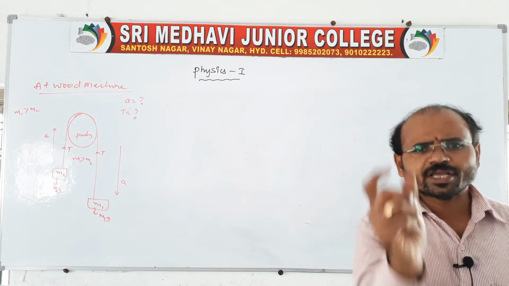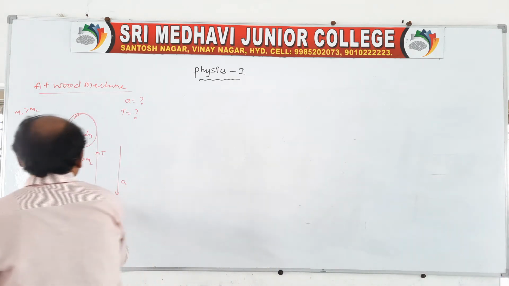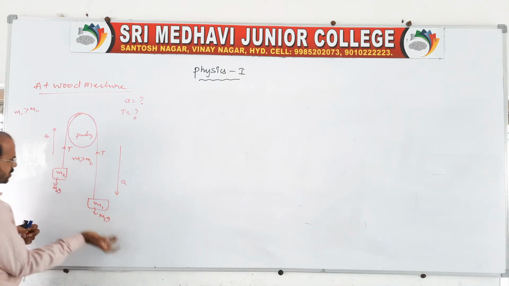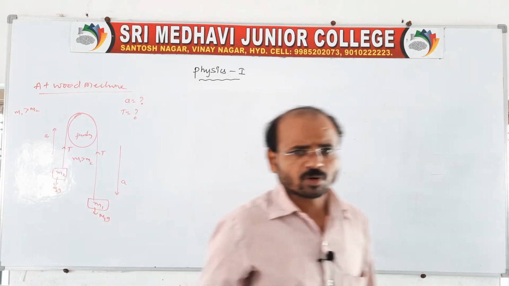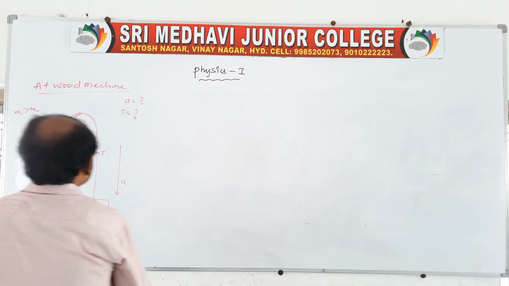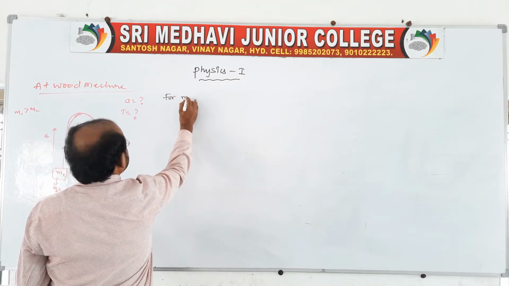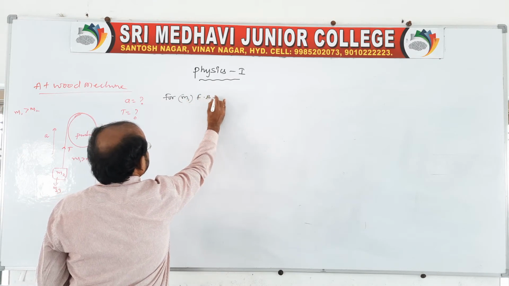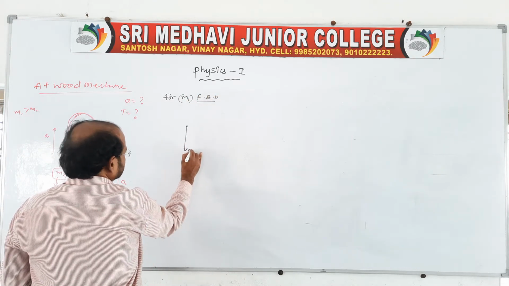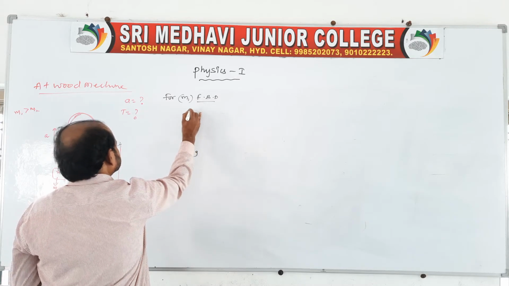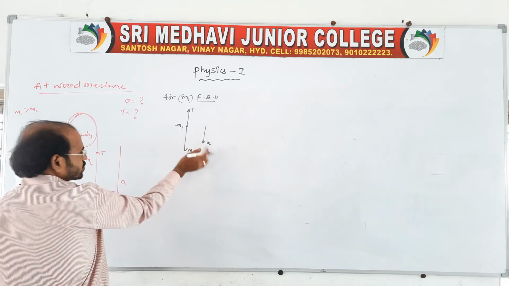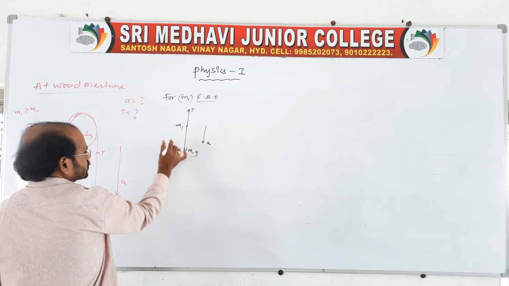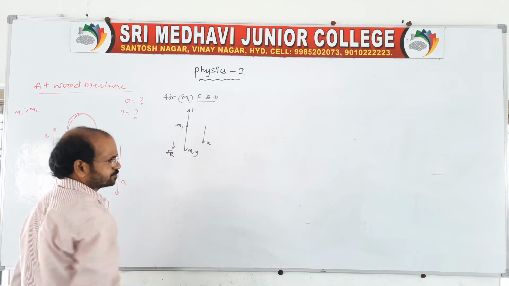Same as before, you take free body diagrams. Because m1 is greater than m2, it accelerates down. Suppose m2 is greater than m1, then m2 accelerates down and m1 accelerates up. We have different problems based on this, so we have to take the derivation. For the m1 block free body diagram, m1g is acting down, there is a tension acting, and it is accelerating down with an acceleration a, so the resultant is down.